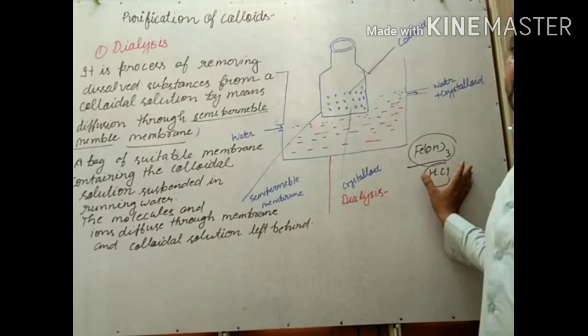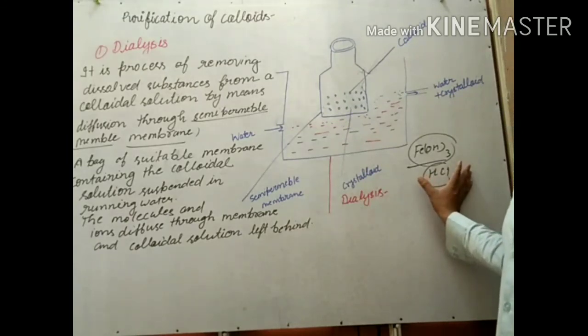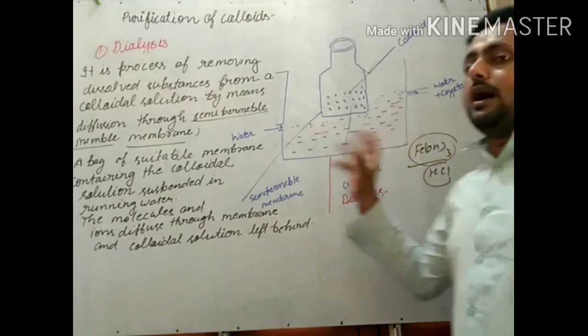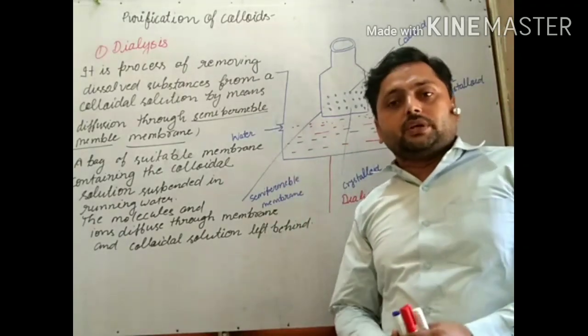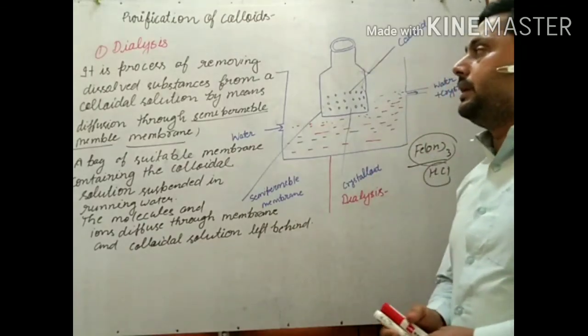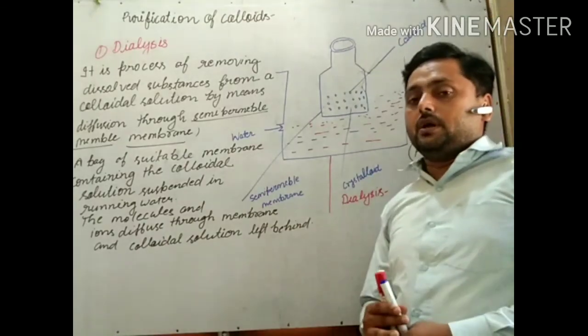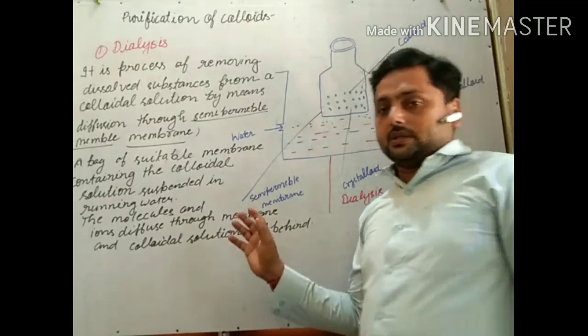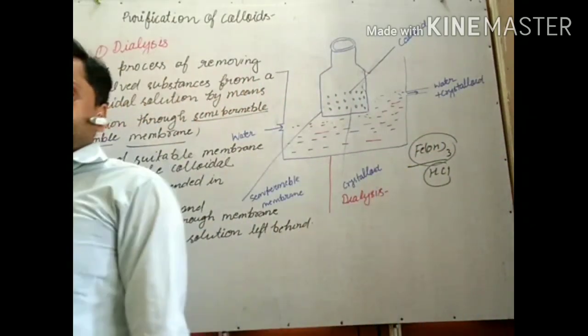Now artificial kidneys are also available, so they purify the blood. Our kidney removes the impurities present in the blood by the process of dialysis.